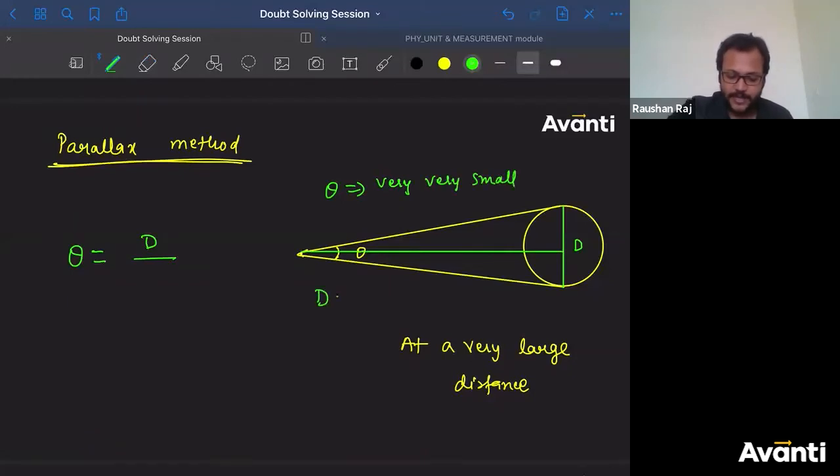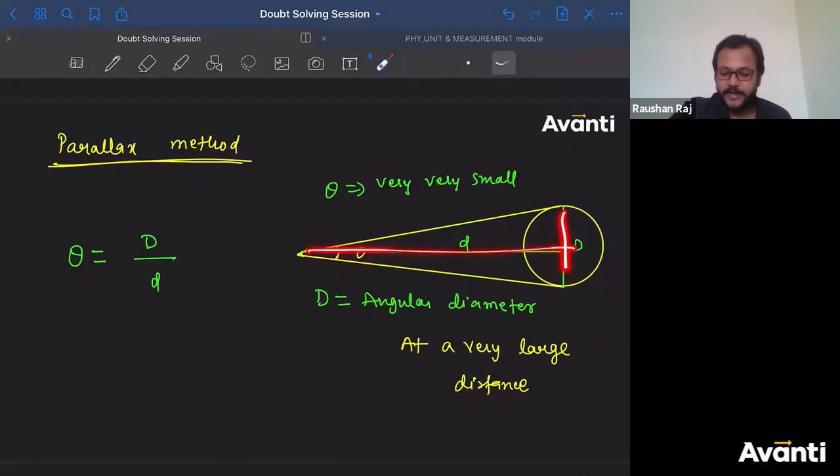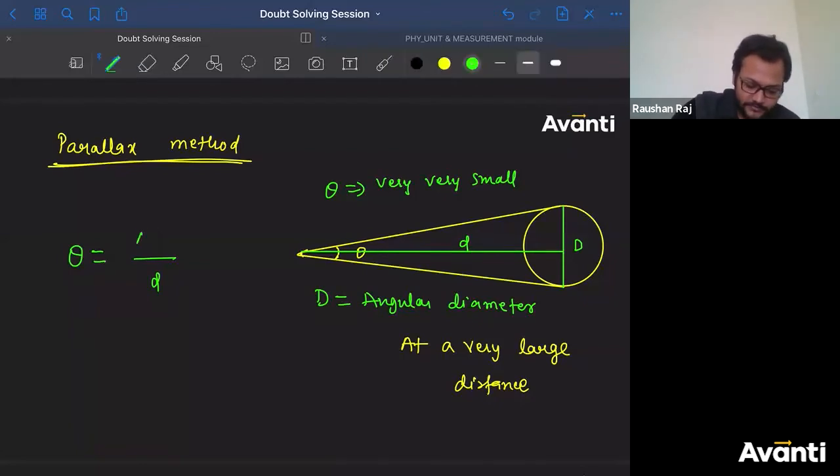What is capital D? Capital D is the angular diameter. इसको क्या बोलते हैं हम लोग? Angular diameter. The distance of this is called small d. So d is the distance. So length of arc divided by the radius, that is called theta here. So theta is equal to, you can write this as diameter only.